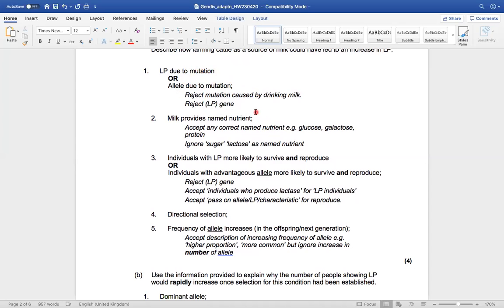You need to give a reason why this persistence is a good thing relating to a nutrient. So you need to name a nutrient that is going to be beneficial to you for drinking milk. So that could be the glucose, the galactose, could be some protein. And